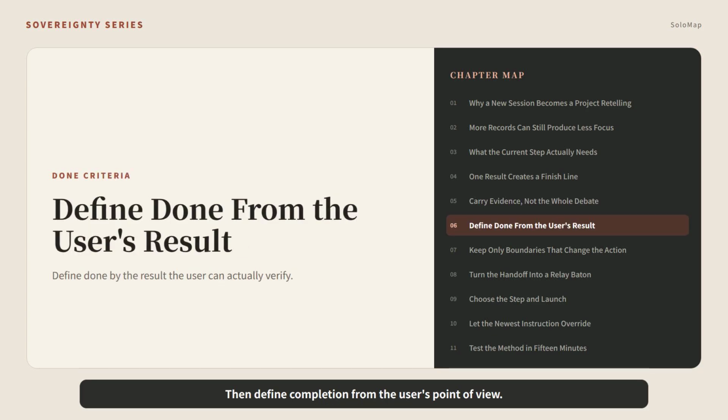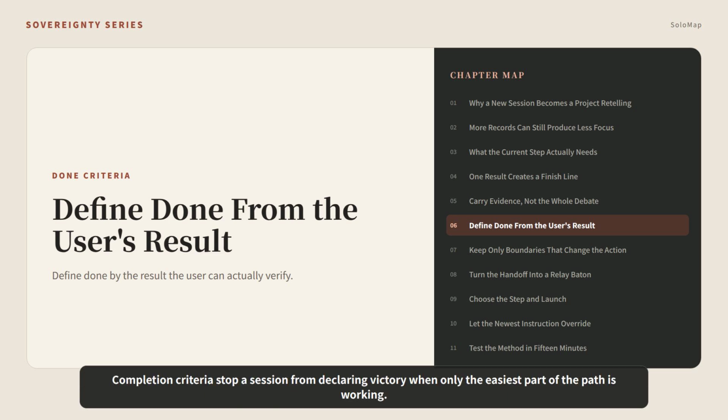Then define completion from the user's point of view. Has the change landed? Does the actual user path work? Can the final generated artifact be parsed and run? Did the publishing channel return a durable receipt? Does the interface still expose internal implementation language? Completion criteria stop a session from declaring victory when only the easiest part of the path is working.